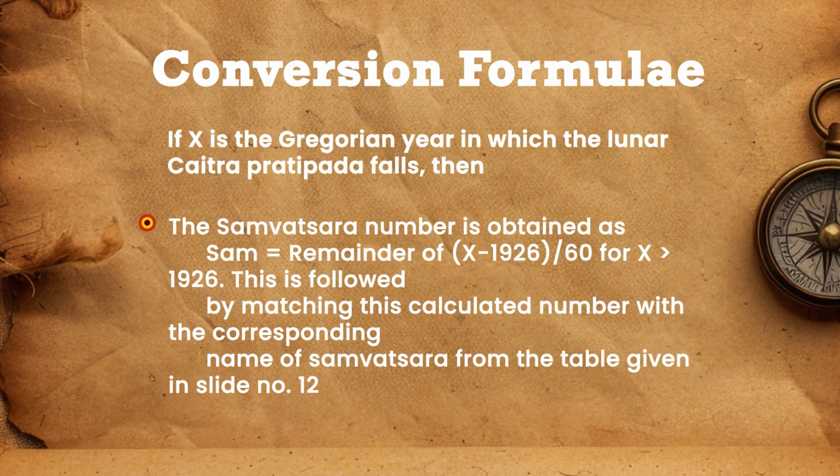So the Samvatsara number can also be obtained as: Samvatsara number = remainder of (X - 1926) divided by 60, for all X greater than 1926. This is followed by matching this calculated number with the corresponding name of the Samvatsara from the table given in slide number 12, that is table 1.